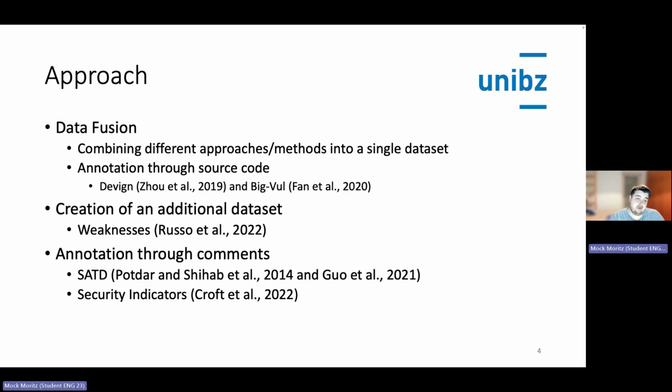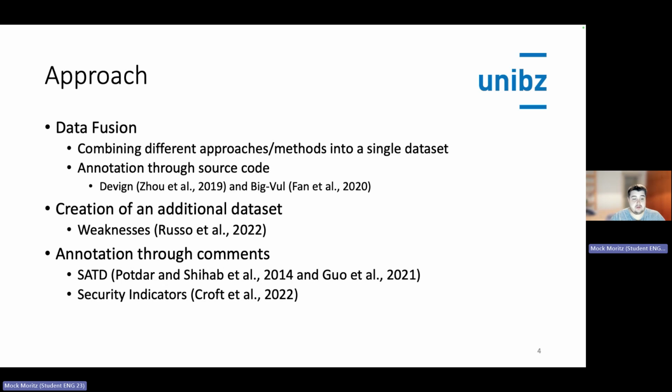The approach looks the following. We use data fusion, in which we combine different methods into a single dataset. Therefore, we leverage Devign and BigVul, two well-known datasets for vulnerabilities in source code. Additionally, we have created our own dataset and we have annotated it for weaknesses. The annotation for weaknesses was performed with the tool from Russo, which uses heuristics based on CWE. Furthermore, we have annotated Devign and BigVul also for weaknesses.